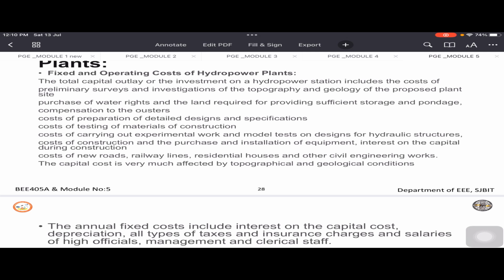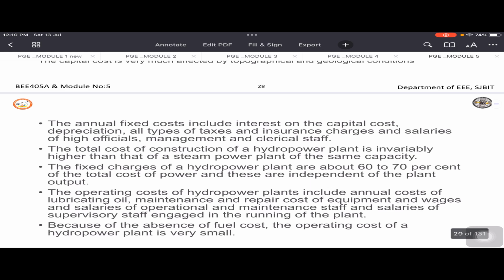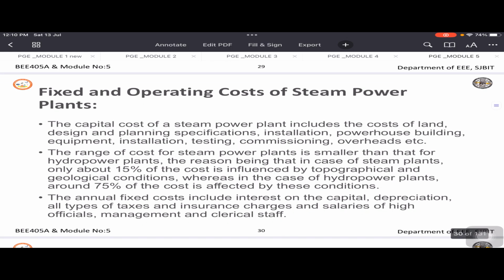Overall you need to extend the power plant, and the depreciation factors will play a very important role, because you need to replace the entire generator system itself. While doing so, you have to invest a huge amount on the generators and other equipment. So all these parameters have to be considered before we do the analysis, and then the rate will be fixed.